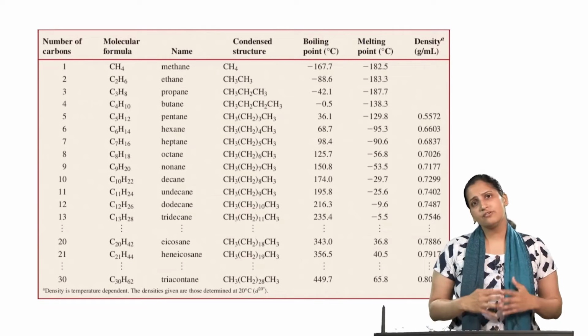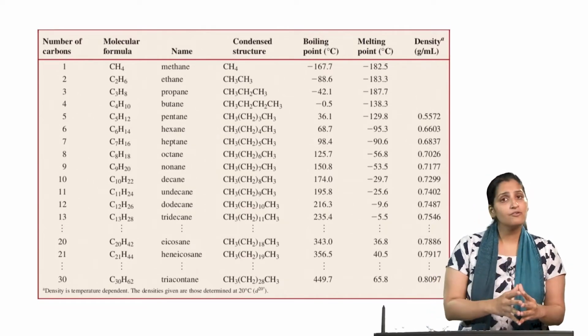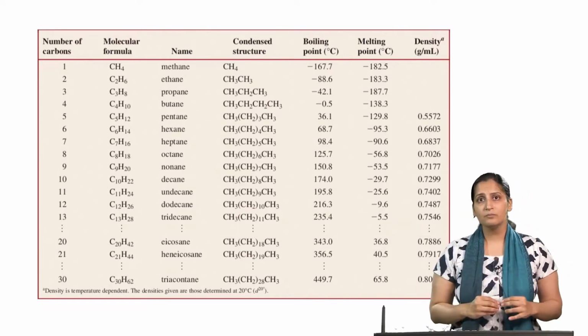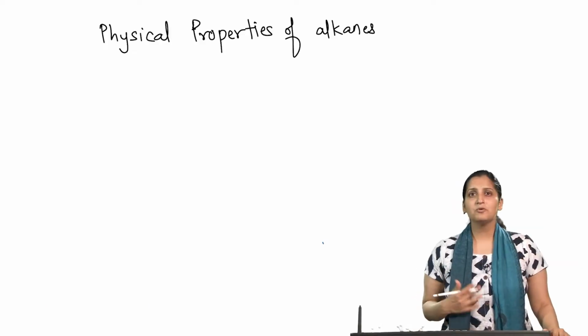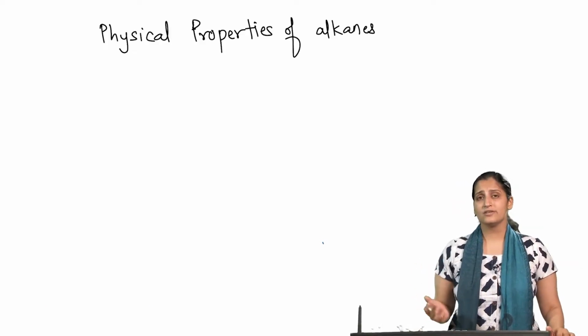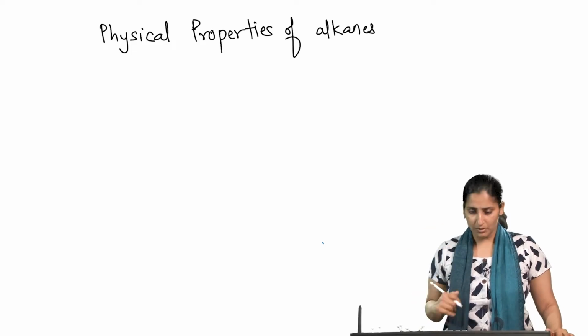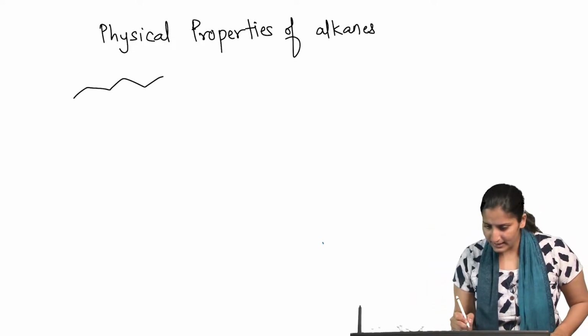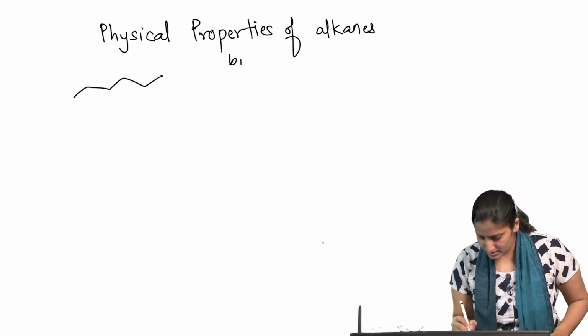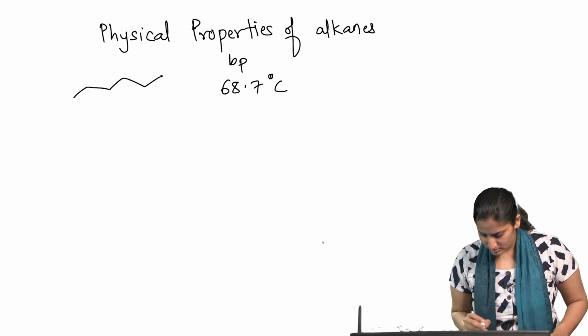But how does it vary for a compound with the same molecular formula, but different structural formula? Now let us look at the following data. Here I am going to write different constitutional isomers of hexane and their boiling points. If I take n-hexane, the boiling point is about 68.7 degrees centigrade.